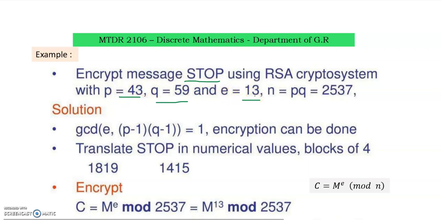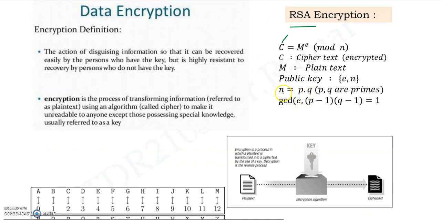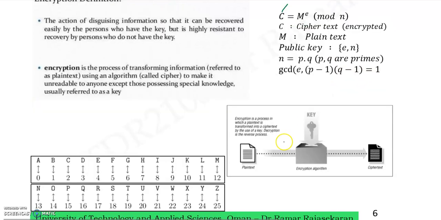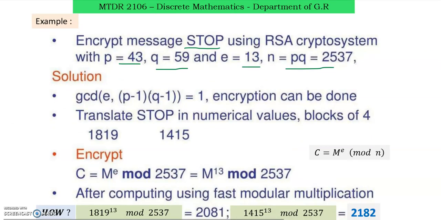Now if P and Q are given, how to find N? N is nothing but P multiply Q. P and Q are prime. The public key is nothing but E comma N. So we have to find N, suppose it is not given directly. Now you see here P and Q are given, so we can find N simply by multiplying P and Q. That is N here. Now how to find the encrypted message of STOP.